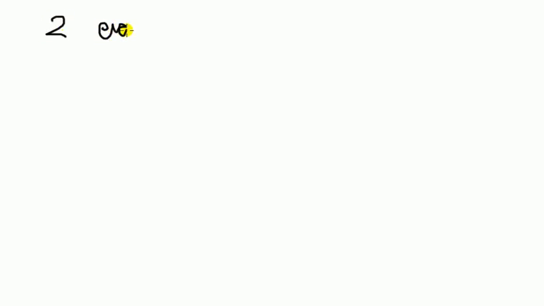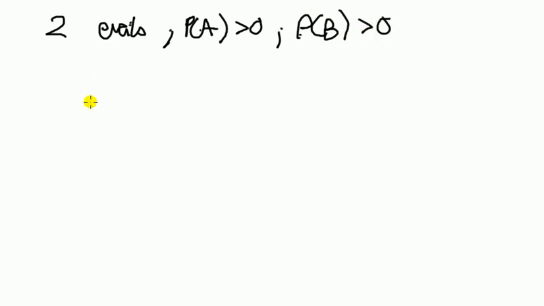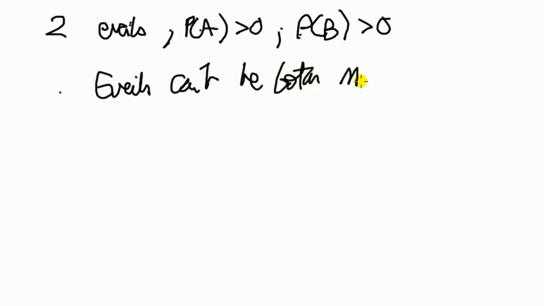Take two non-trivial events, and non-trivial means that the probability can't be 0, otherwise it's not very interesting. So let's just say the probability of A and the probability of B are bigger than 0. Then the following: events can't be both mutually exclusive and independent.